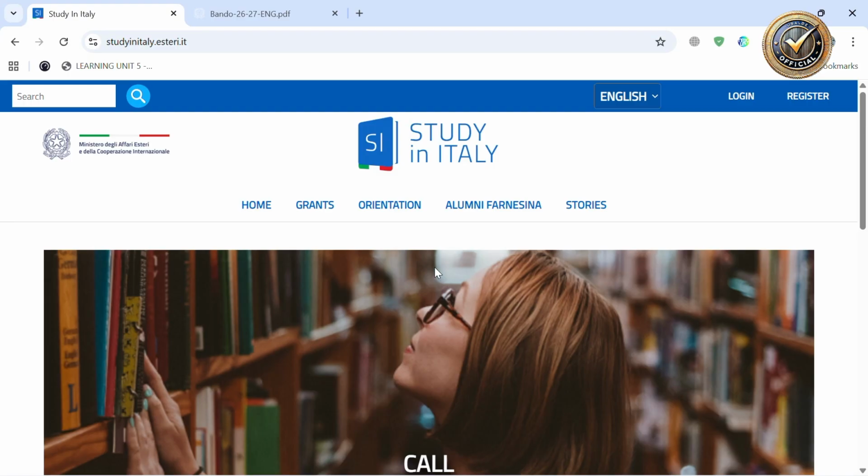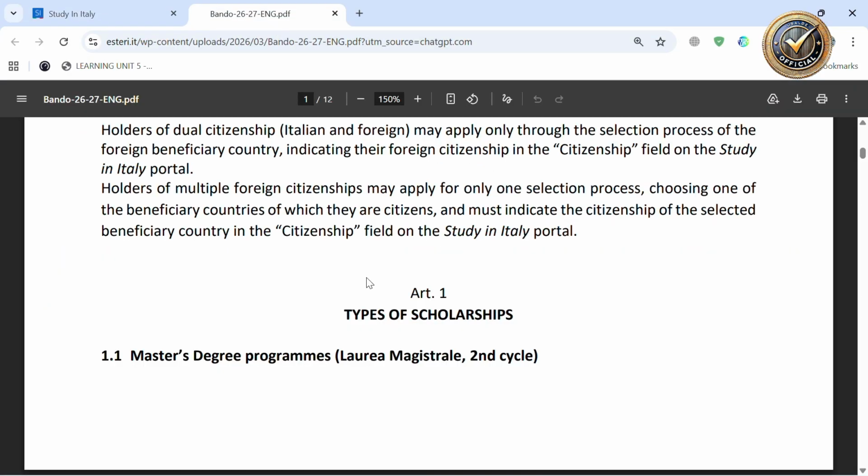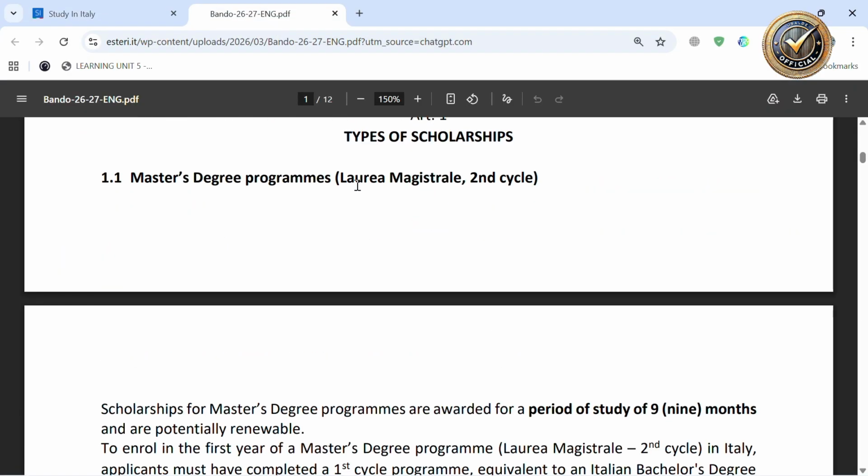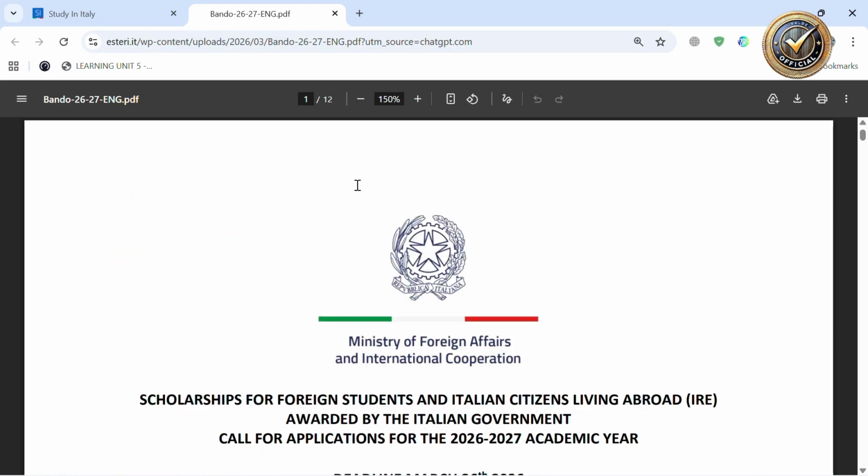To summarize this announcement, we are going to do it in a short minute, quickly. The government scholarship is the official scholarship offered by the Italian Ministry of Foreign Affairs and International Cooperation, and it is an amazing opportunity to study, research, or take language courses in Italy. Stay tuned, because I will give you every single detail you need to apply successfully on this announcement.